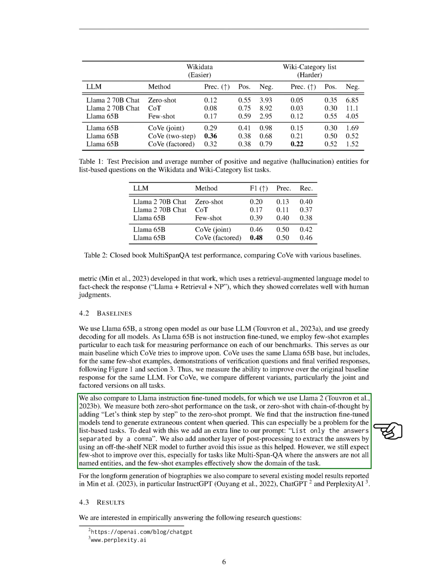We also compared to Llama instruction fine-tuned models. We measured both zero-shot performance on the task, or zero-shot with chain of thought by adding, let's think step by step, to the zero-shot prompt. We found that the instruction fine-tuned models tend to generate unnecessary content when queried. This can be a problem for the list-based tasks. To deal with this, we added an extra line to our prompt: List only the answers separated by a comma. We also used an off-the-shelf NER model to extract the answers to further avoid this issue.